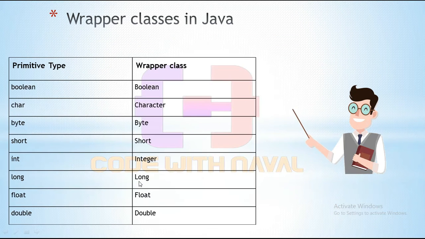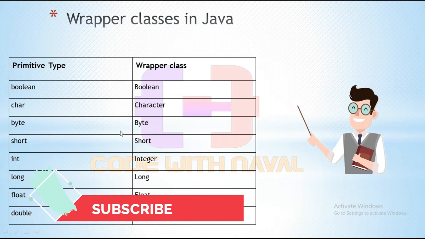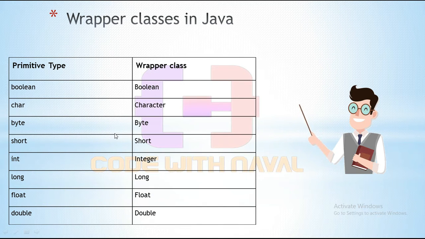Here you can see, we have the primitive types and here we have the wrapper classes. For boolean, we have the Boolean wrapper class. For char, we have the Character wrapper class. For byte, we have Byte. Short for short, int is Integer, long is Long, float is Float, and double is Double. For every primitive data type we have one wrapper class. All these wrapper classes are present inside the java.lang package, and all of them are final classes. That's why we can't extend these wrapper classes.